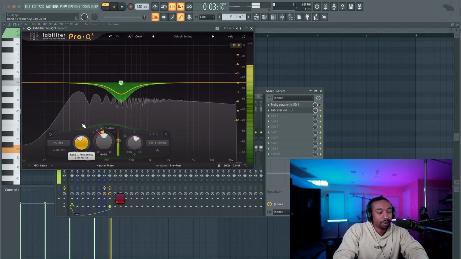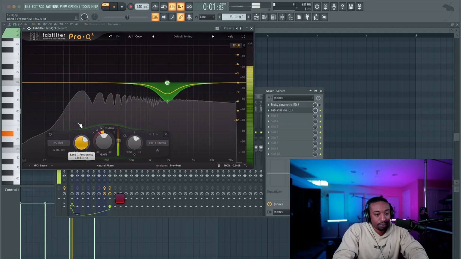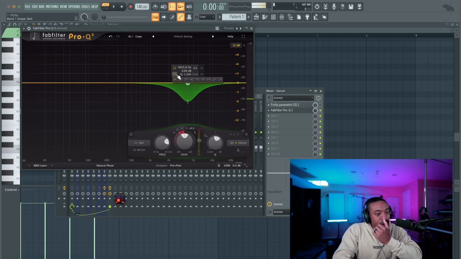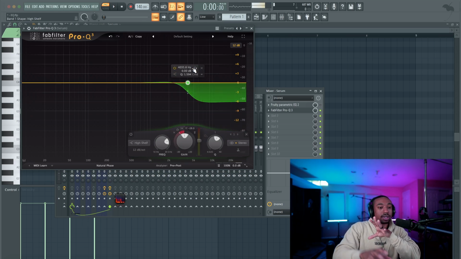So as I sweep, it's harder to hear cuts than it is boosts. So let's make a dramatic cut here. Let's switch this curvature to a high shelf. This means it will affect, whoops, that's a high cut, excuse me, a high pass filter. That's not a high shelf. High shelf usually has a little fork icon.